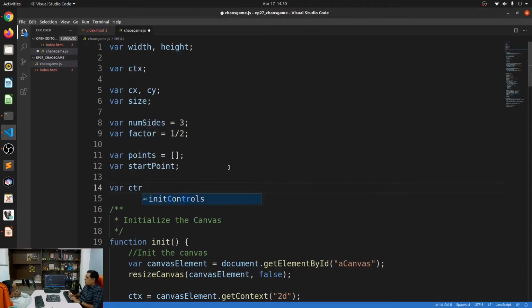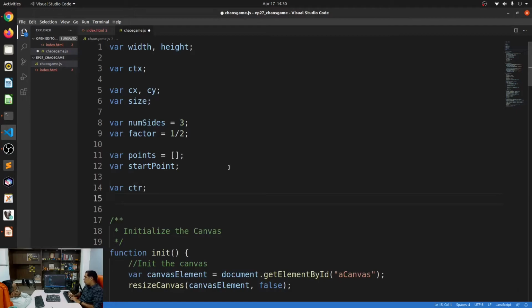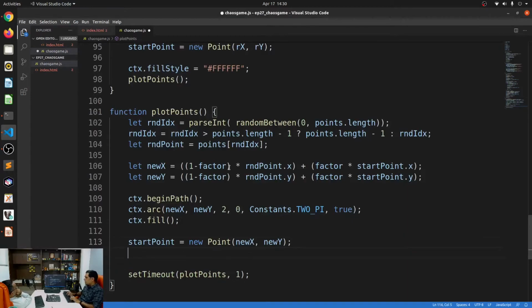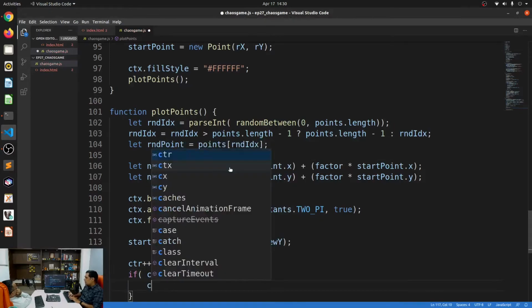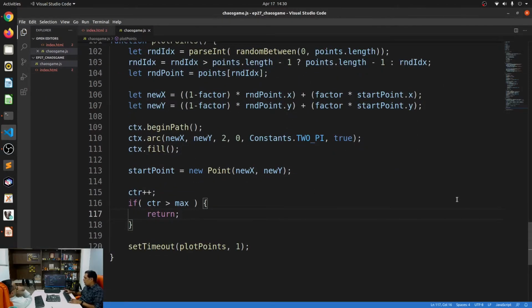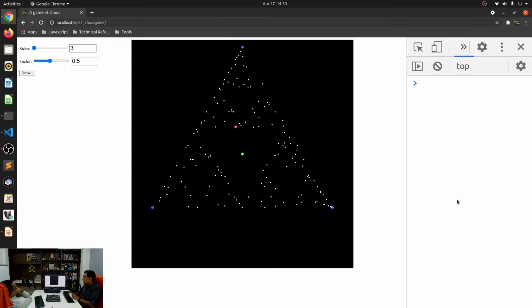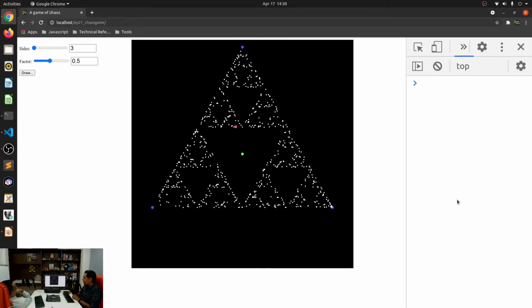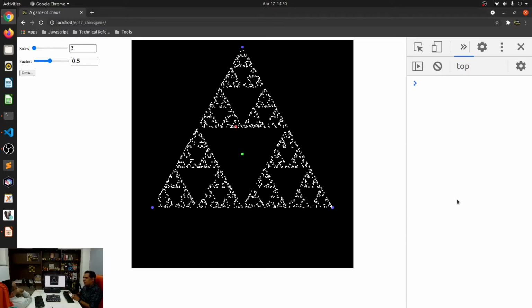So we need a way to count the steps, and I'll say max, and I'll say this is 10,000. First things first, I'll say counter plus plus. If counter is greater than the max value, then I'll just say return. So basically it will stop plotting. Now let's see. There you go. Oh, that's the Sierpinski triangle. The triangles are being formed by all of these random points.